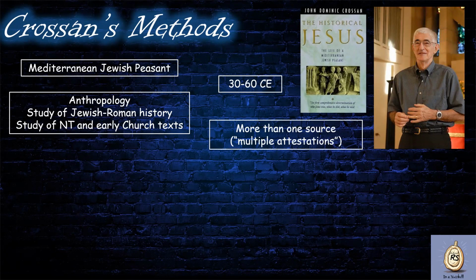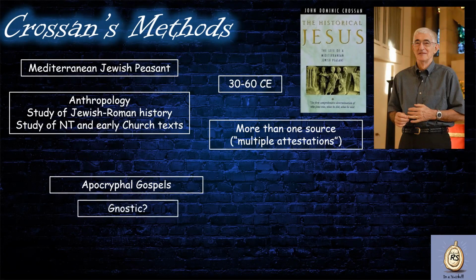While the four canonical Gospels were written between 60 and 100 CE, Crossan argues that early layers can be detected and analysed. Crossan argues that some of the apocryphal Gospels are also valuable sources of information about Jesus. These are texts that were written anonymously under the names of the apostles and were declared to be heretical by the early church, which means that they went against official church teachings. For example, they were thought to contain Gnostic references.